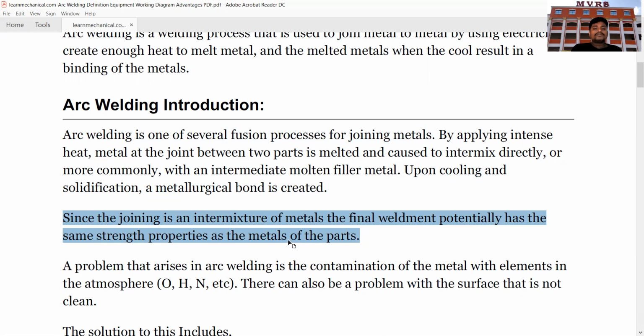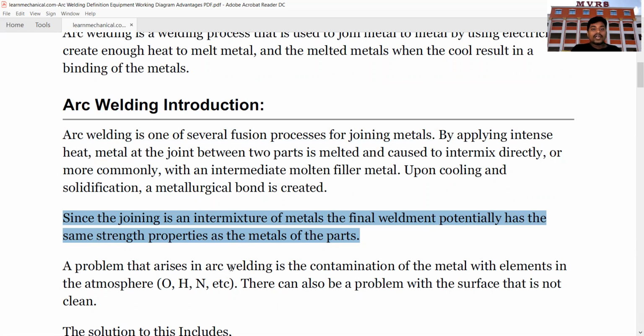During this process of weldment, the metals that we are joining will have the same strength properties. That is, if the metal initially has a particular strength, the strength of the metal will not be decreased upon the application of arc welding.